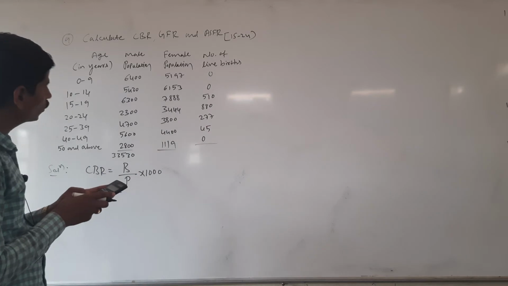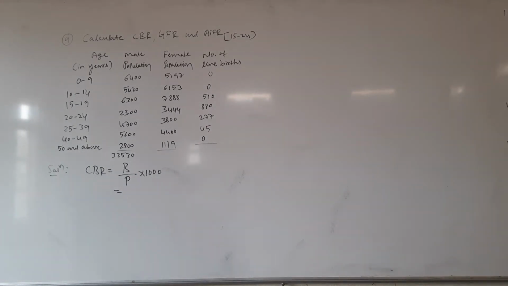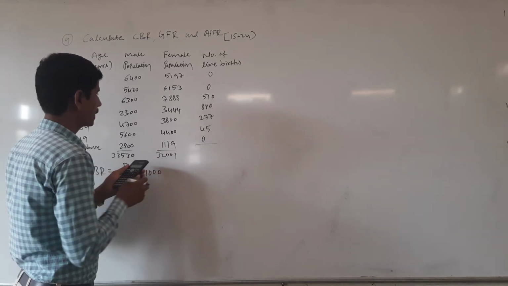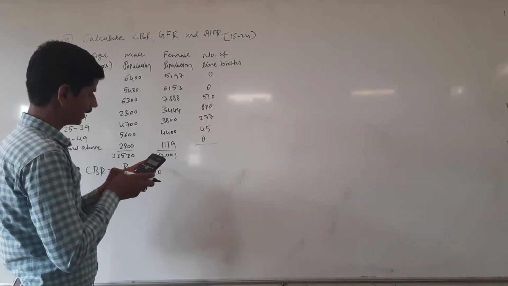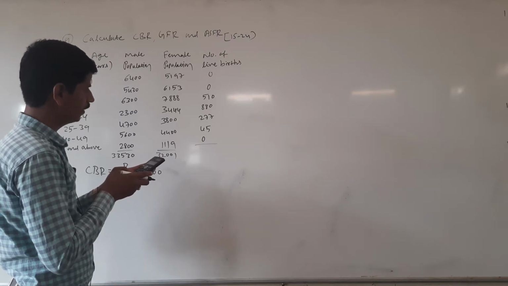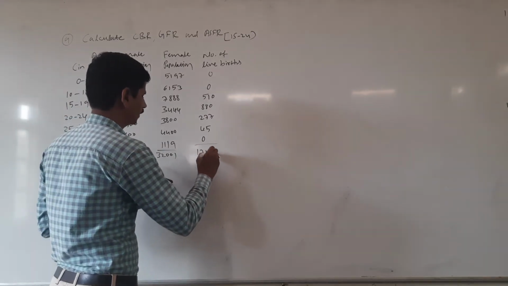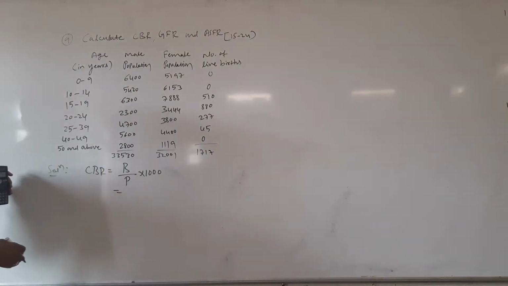Next female population: 5,197 plus 6,153 plus 7,888 plus 3,444 plus 3,800 plus 4400 plus 1119. Then we get 32,001. The next number of births: 510 plus 880 plus 277 plus 45. Then we get 1712. Here we have to apply the formula, that is CBR equal to B by P into 1000.